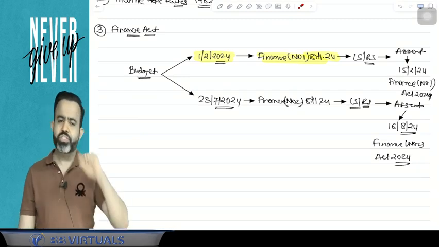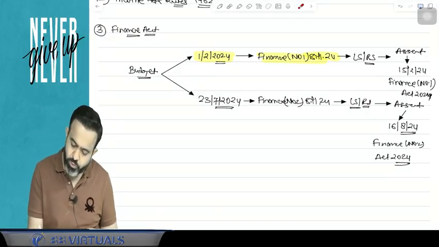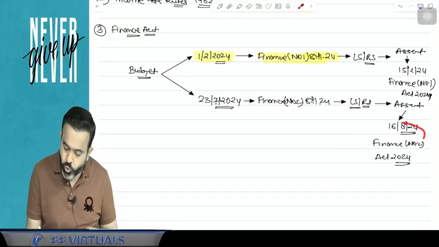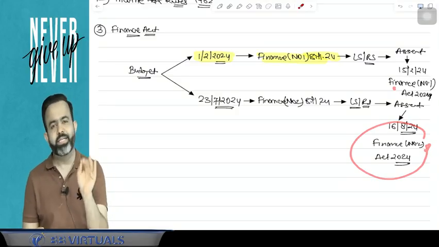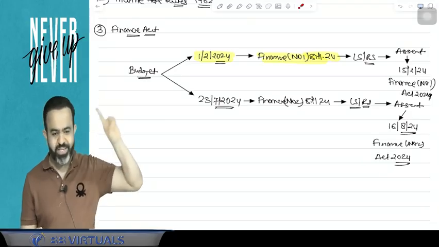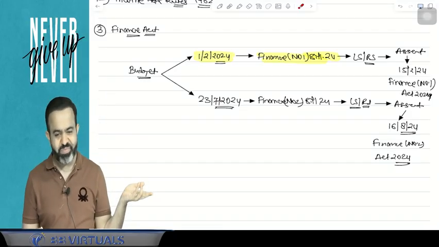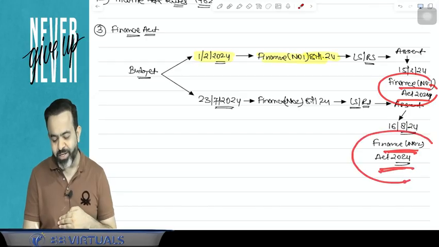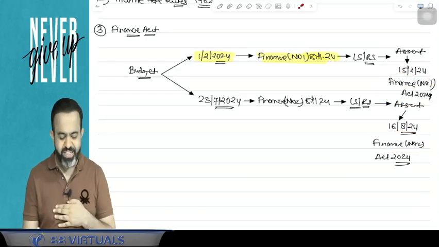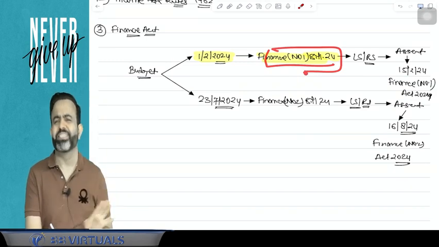Now, one question from the student: sir, for our examination, is Finance Number 2 Act 2024 applicable, or is Number 1 also applicable? Right answer is both are applicable. There are 2 separate Acts and both are applicable for your examination. So Finance Number 1 Act 2024 is also applicable for you, and Finance Number 2 Act 2024 is also applicable for you.